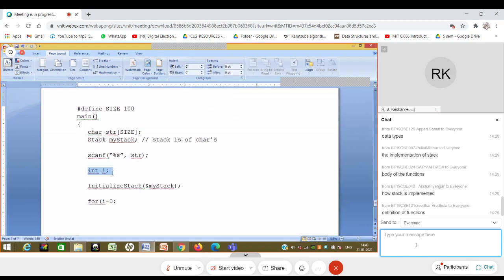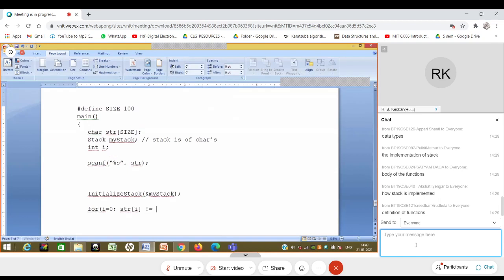It could be just int i, and I can say for i equal to 0, and now I will say str of i not equal to slash 0, i plus plus.